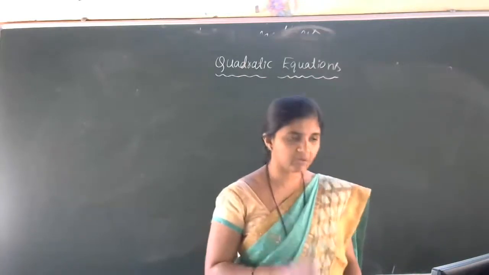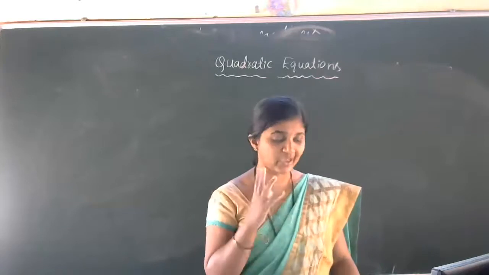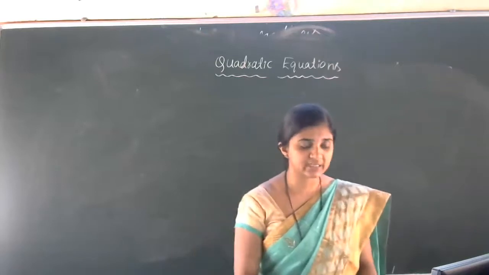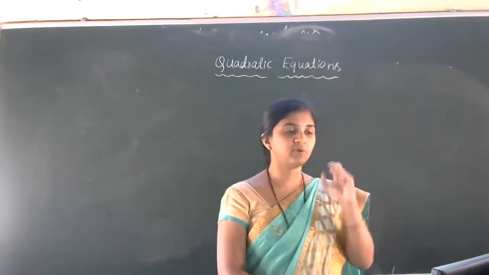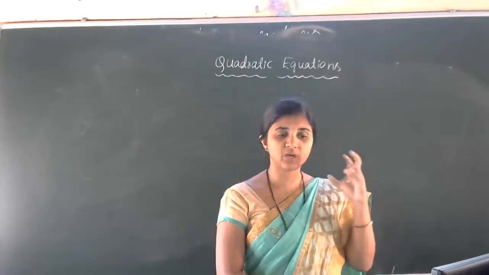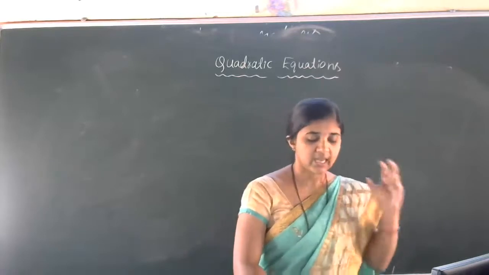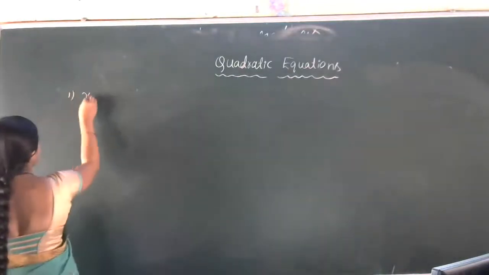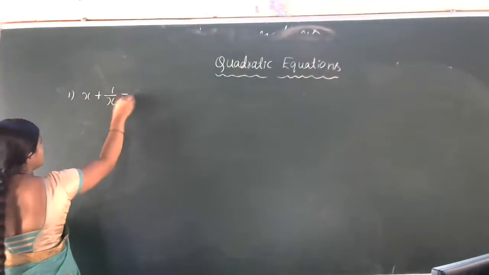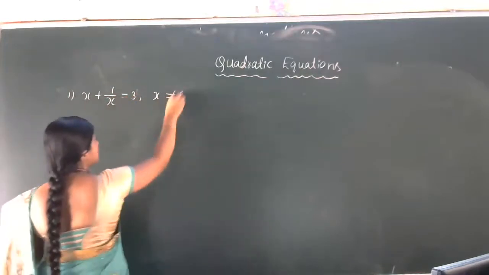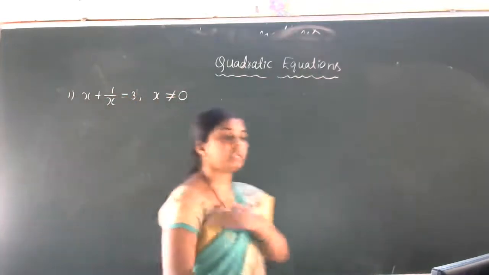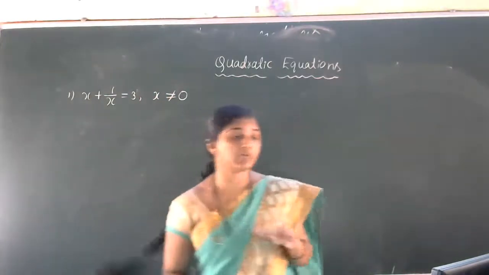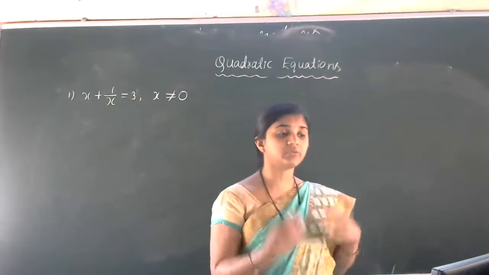Okay, now we are going to discuss example 14. We have some different problem in example 14. First I'll read the question. Find the roots of the following equations. First question is x plus 1 by x is equal to 3, where x is not equal to 0. This condition is given. We have to find out the roots of this equation.